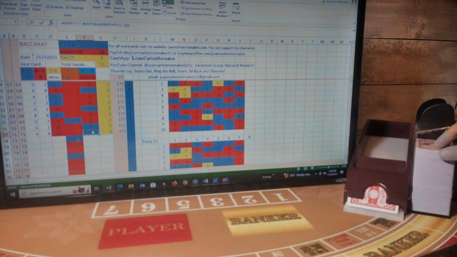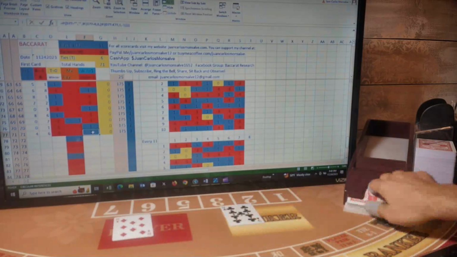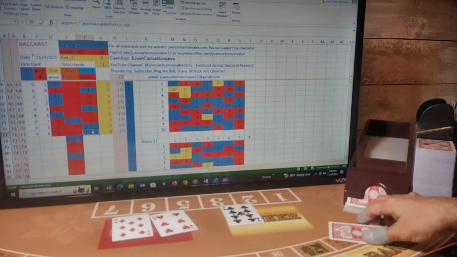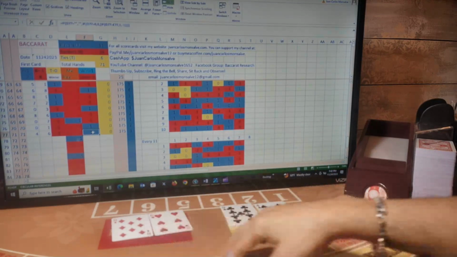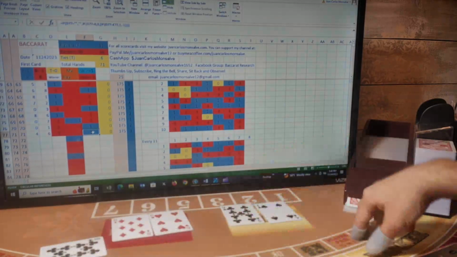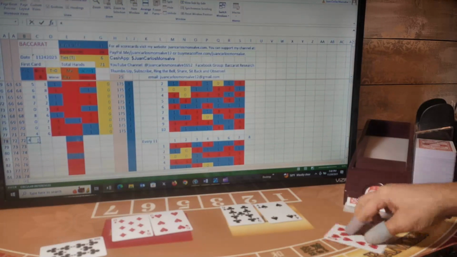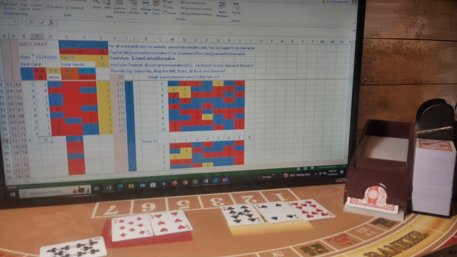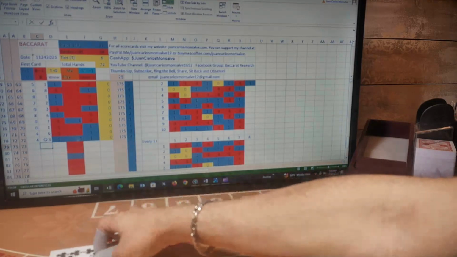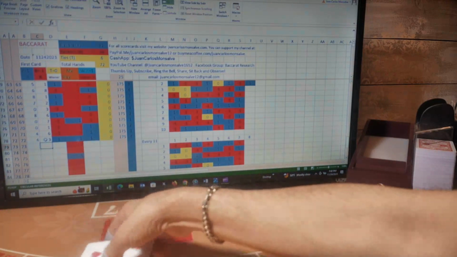My next play will be player. So first card for player, first card for banker, second card for player, second card for banker. I have 4 player and 3 banker. Player gets a third card. The third card is a 0. So for player, it remains at 4. Banker 3 gets a third card, and the third card is a 0. So banker remains at 3, 4 player, 3 banker. This is a player hand. I was betting player, so I won this hand.